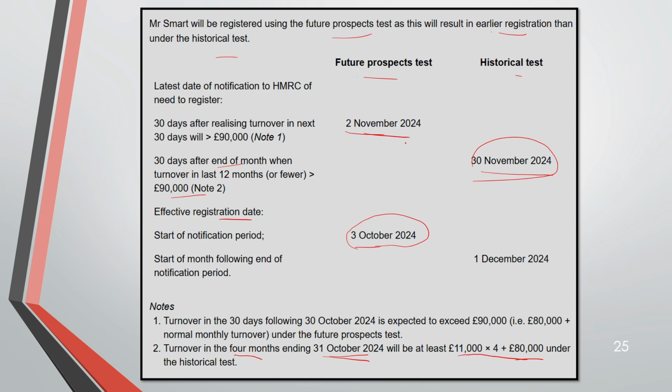Start of the month following the end of the notification period: the month end is November, so the start of the next month is December, 1st December 2024. If you go by the historical test, this is how you calculate the registration date. And if you go by the future prospect test, it is 30 days. That's how you go.